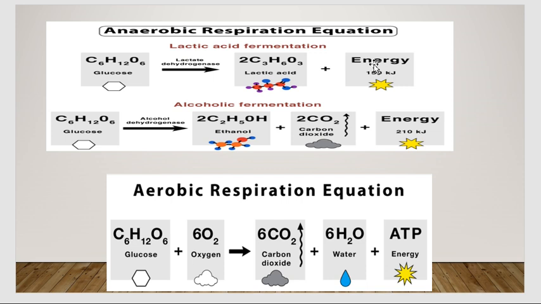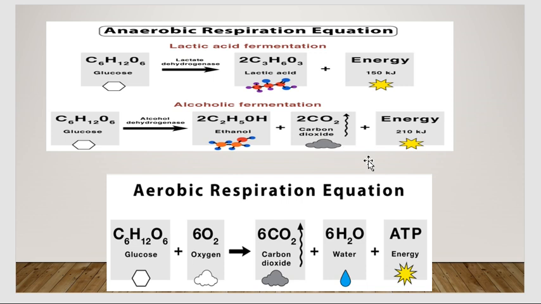Now next, the anaerobic respiration equation in alcoholic fermentation. In this also the first process will be the same, but here we have some changes. First it starts with glucose only, then with alcohol dehydrogenase, it becomes ethanol, that is 2C2H5OH, plus 2CO2, that is carbon dioxide, plus energy. So this is alcoholic fermentation.